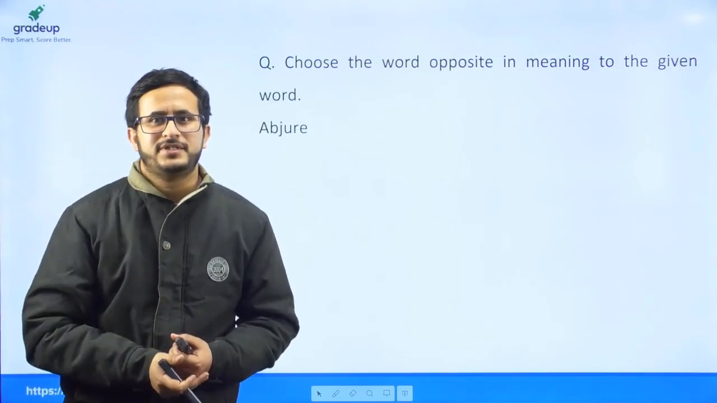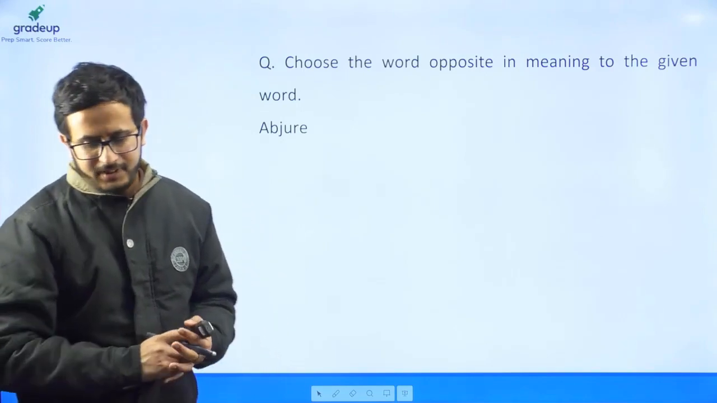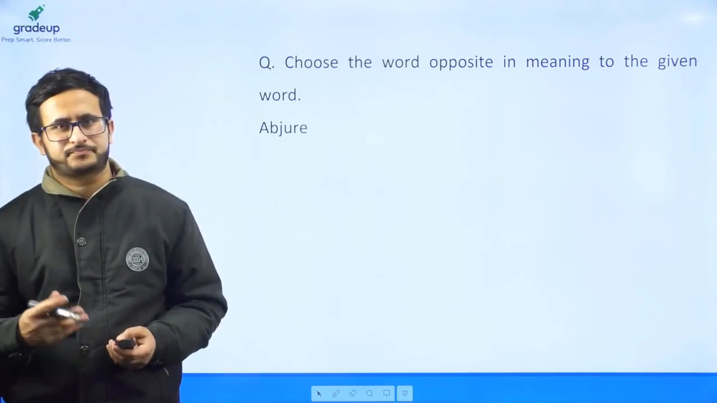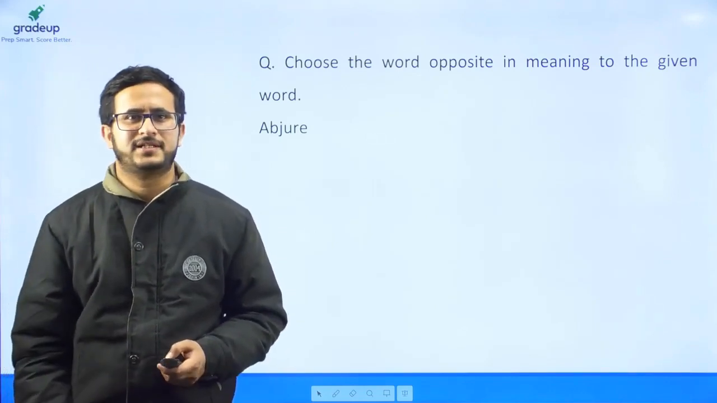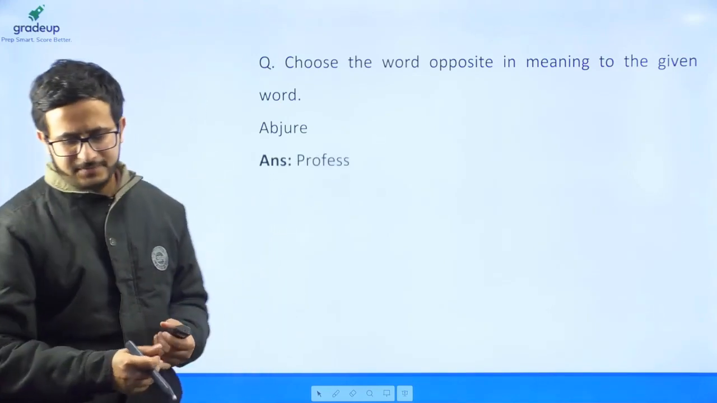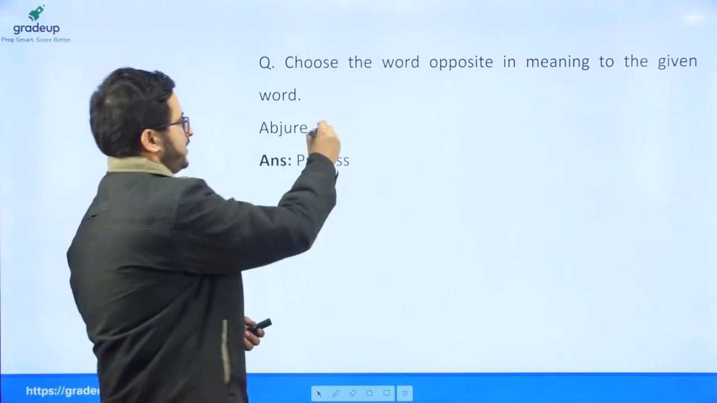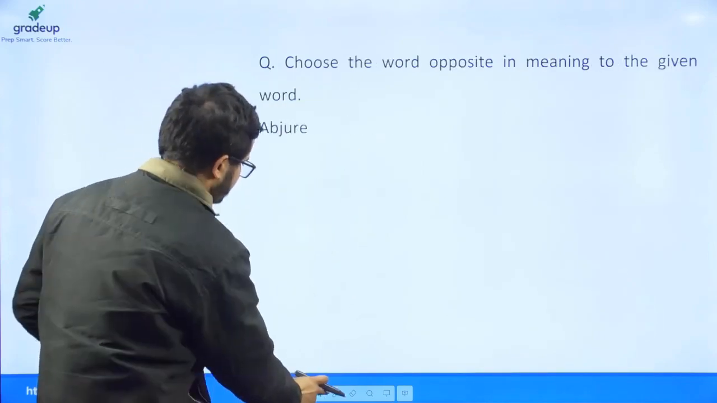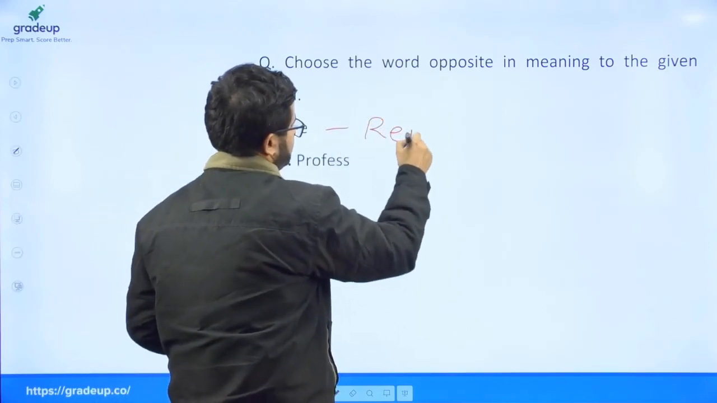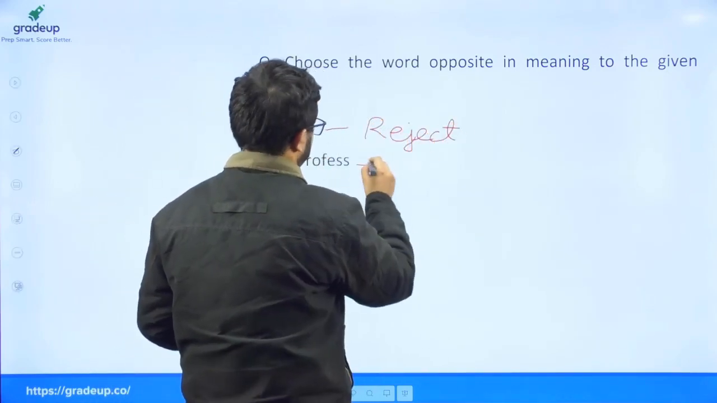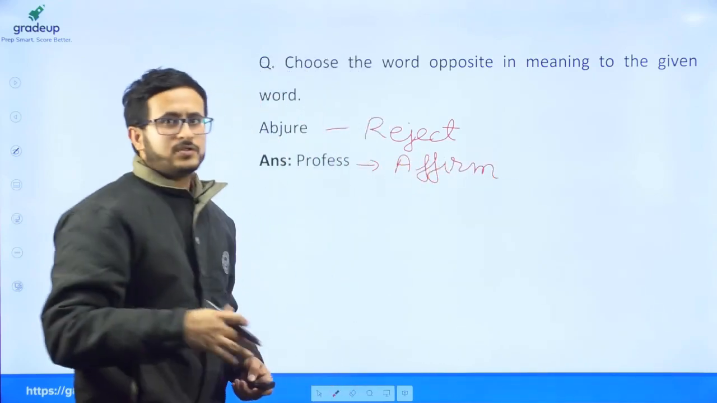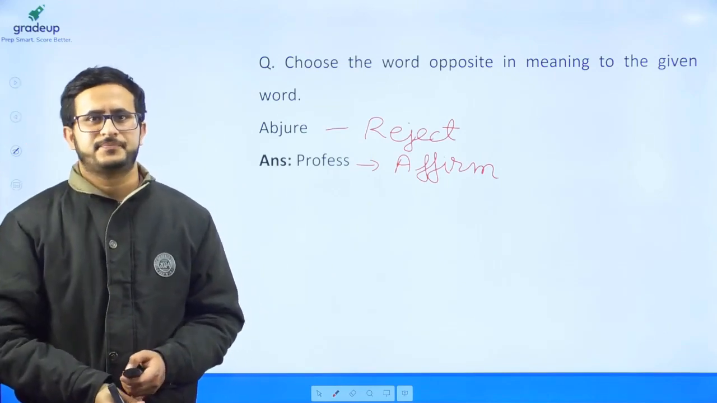Choose the word opposite in meaning to the given word abjure. Abjure again means to renounce or to reject something. So among the options the word which had the opposite meaning was profess. So profess means to assert or affirm something. Abjure means to reject, and profess means to affirm. So this was the answer to this question.